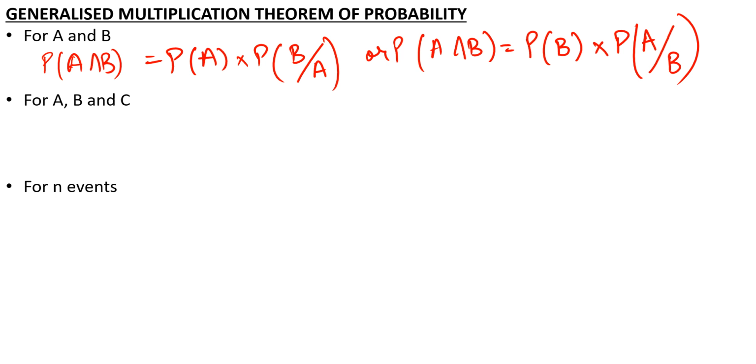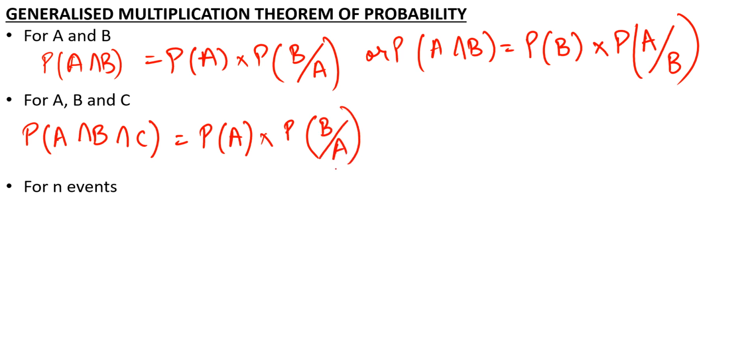But what happens when we take the case of three events, A, B and C? Here we need probability of A intersection B intersection C. This is the probability of A, that is, the probability that event A will occur, multiplied by the probability that B will also occur given that A has already occurred, multiplied by the probability that event C will occur given A and B both have occurred. So the probability that all three occur simultaneously is: A has already been done, then the probability that B will occur given A, multiplied by the probability of C given the intersection of A and B, that is, both events have occurred.